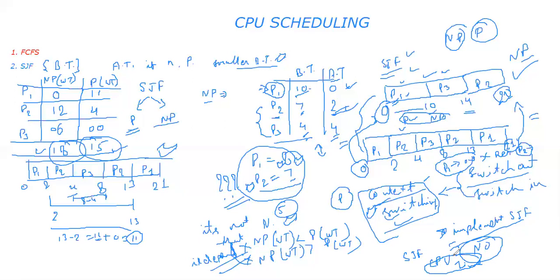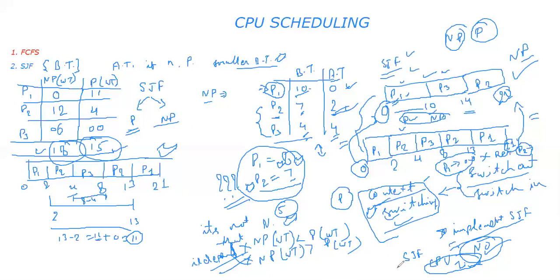So it's totally unpredictable what the burst time of any process will be. Since you cannot predict the burst time or exactly say what the execution time of any process will be, implementation of shortest job first as it is is not feasible.